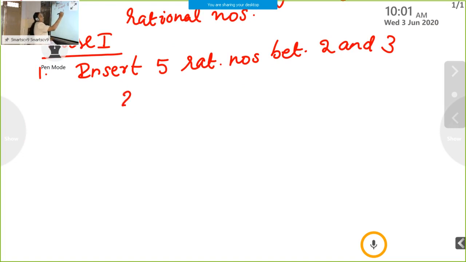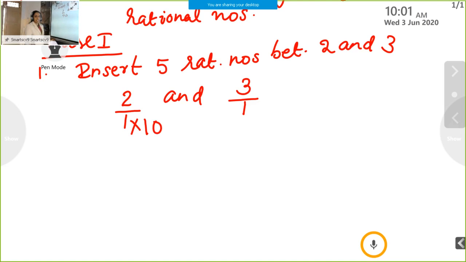So our first step, 2 and 3. We write in the form of P by Q. We need to insert rational numbers. First, I write 2 by 1. This is also 3 by 1. Check the denominator. Both denominators are same. So I multiply. Any number we can multiply, the value doesn't change. Here I multiply the denominator with 10 because I need to insert 5 rational numbers.